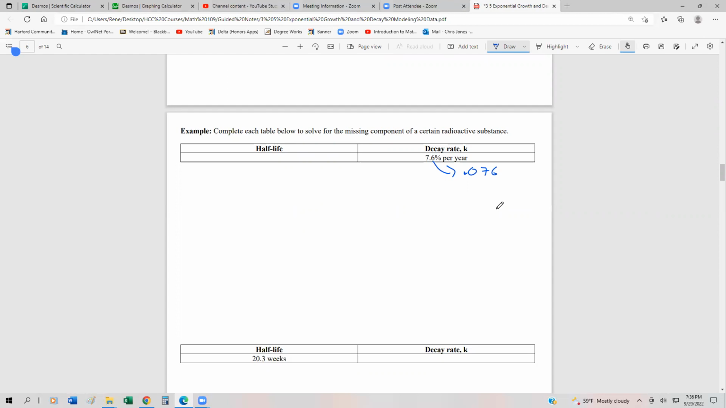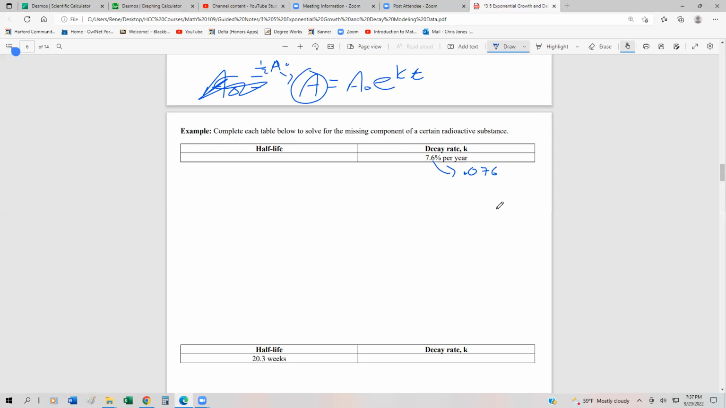So that's going to be our k. To figure out what the half-life is, we're going to make an exponential model, using A equals A sub naught e to the kt. In this case, the half-life means that A is going to be half of the initial amount.